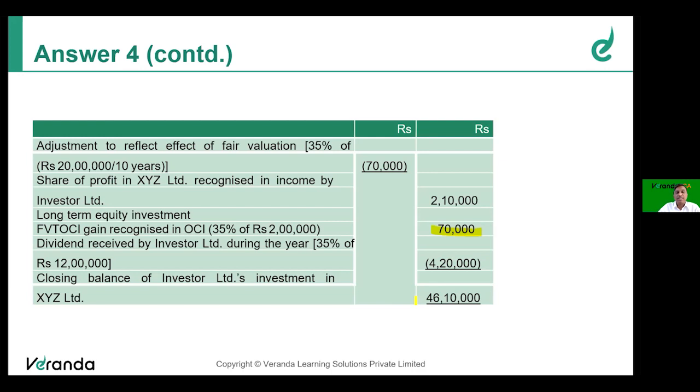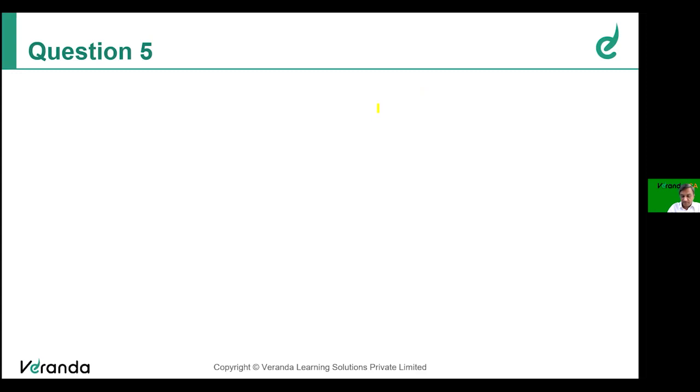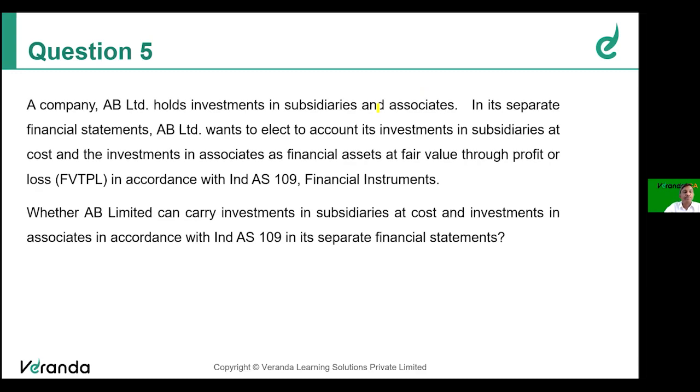So in the consolidated financial statement of Investor Limited, the closing balance of investment in XYZ Limited will be carried at 46 lakh 10,000, which includes goodwill of 9 lakh. That is how we have to calculate and present the answer in the consolidated financial statements, friends. Now, friends, let us take up the next question.